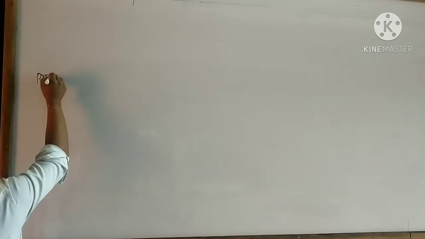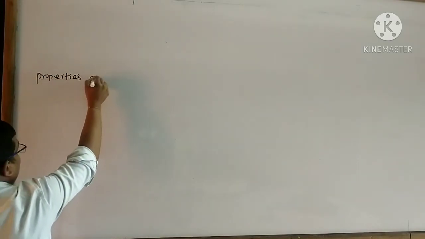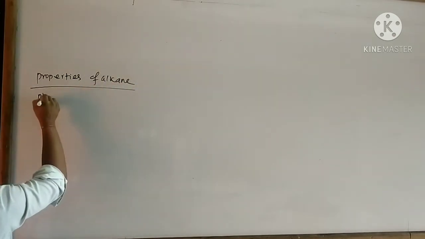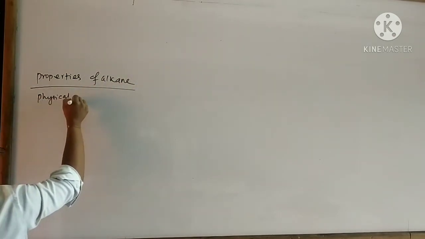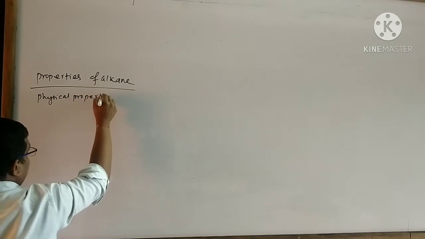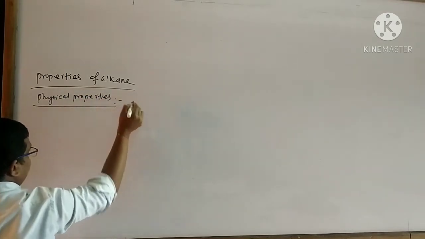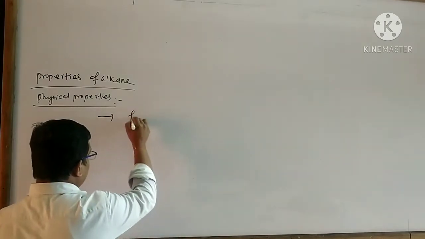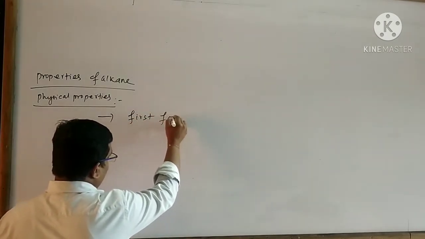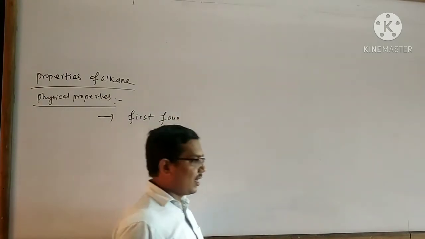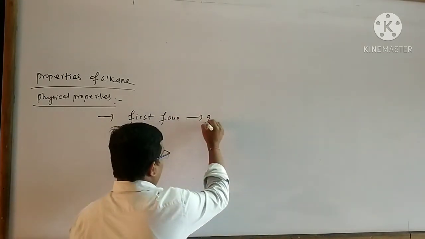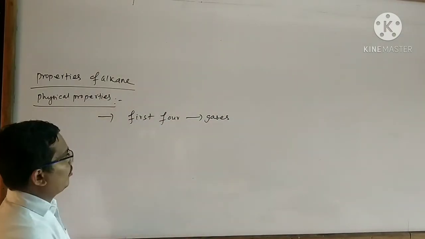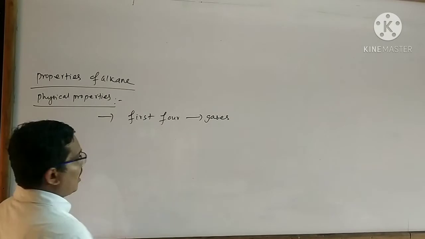Next I will discuss the properties of alkane. At first I will discuss the physical properties of alkane. Remember the first point: the first four members of alkane are gases. That means methane, ethane, propane, butane are gases.